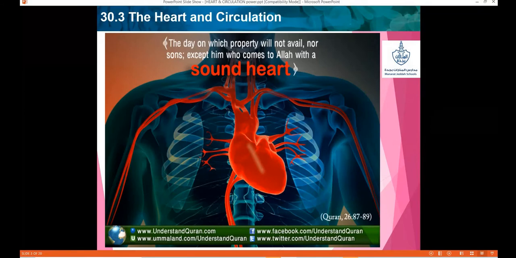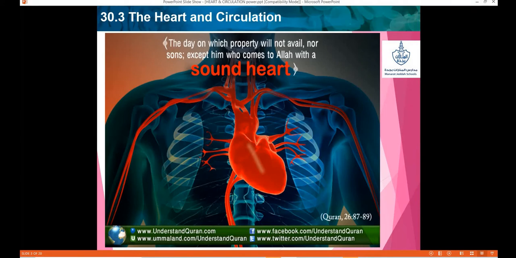Okay, so before we move on to the objectives, let's go through a verse from the Quran which is related to the heart. It is from chapter 26, verses 87 to 89. The meaning of it is: the day on which property will not avail, nor sons, except him who comes to Allah with a sound heart.